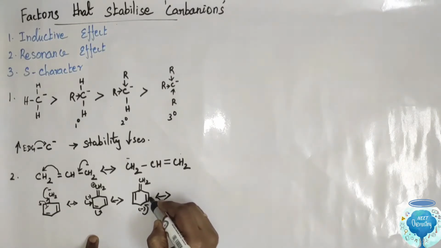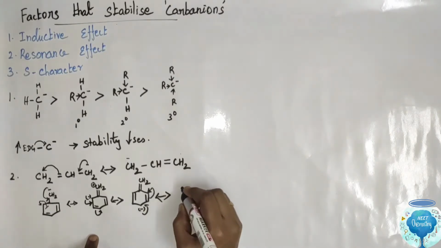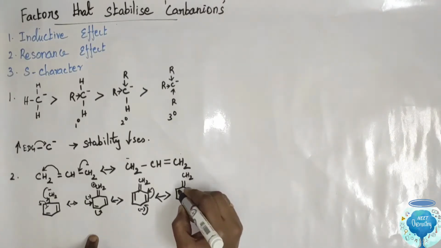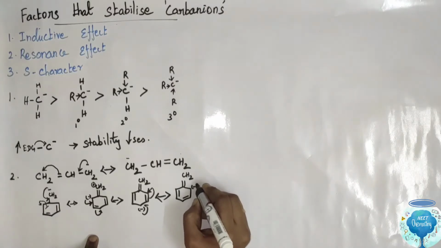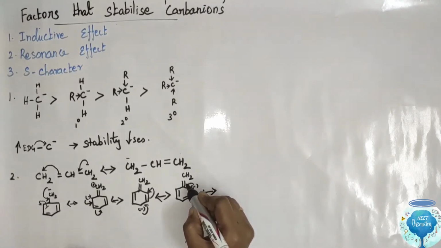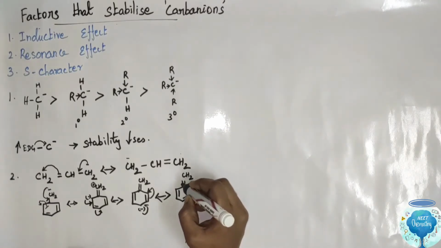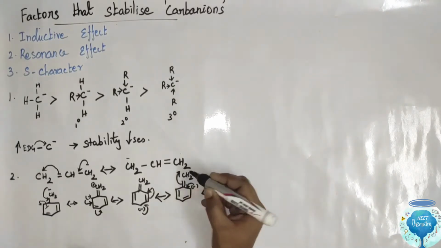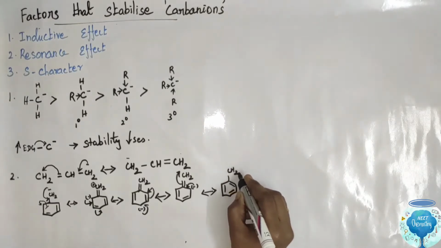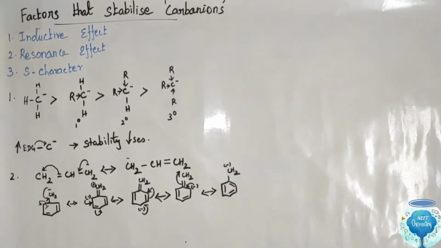This charge shifts here. This bond shifts to here. This charge shifts here. This bond shifts to the old position. So these are the resonance structures of the benzyl group.